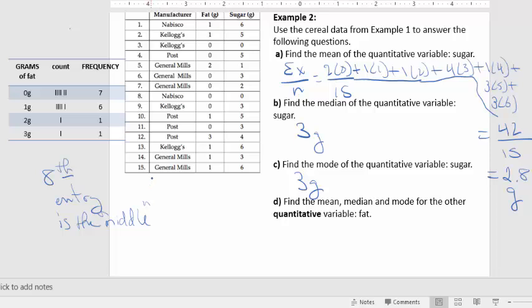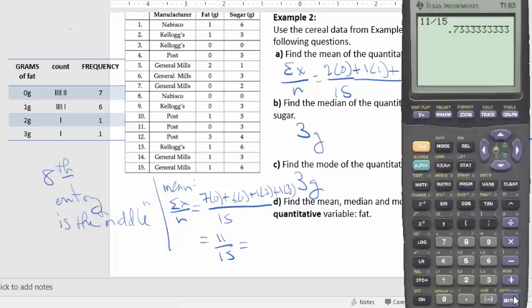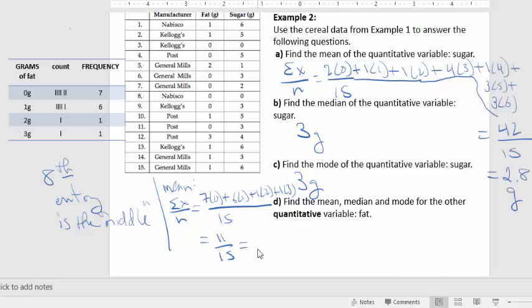So the mean for fat would actually just be, again, the sum of the x's divided by n. So in this case, it's 7 zeros, so 7 times 0, 6 ones, so 6 times 1, 1 two, and 1 three. So plus 1 times 2 plus 1 times 3, and then I'm dividing by 15. So that's 6 plus 2 plus 3, so it's 11/15. And then I could get that into decimal form if I wanted to, right? So 11/15 as a decimal is actually 0.73. So I'll say 0.73 grams is the mean grams of fat.